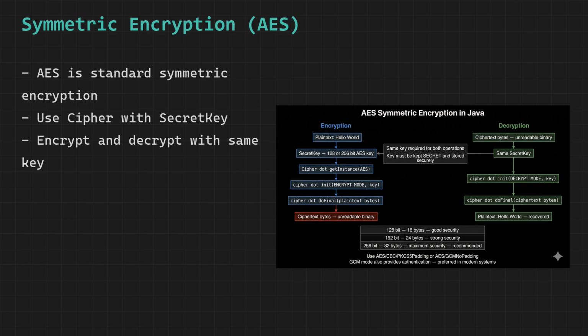The critical security rule: never hardcode a key as a string in your source code. Keys should be generated randomly, stored in a key store, or provided through environment variables or a secrets management system.